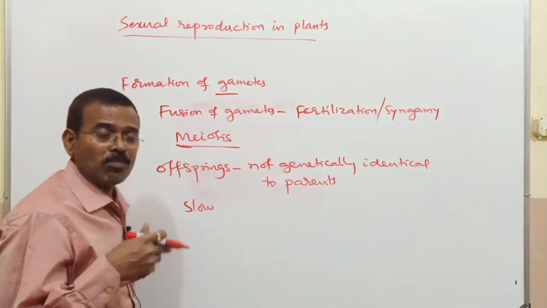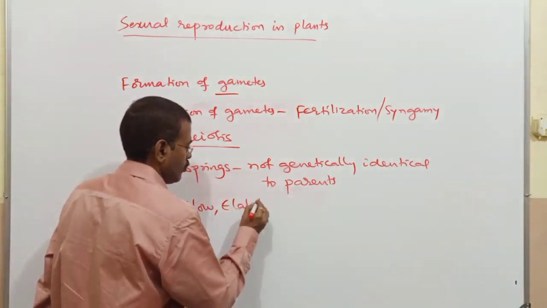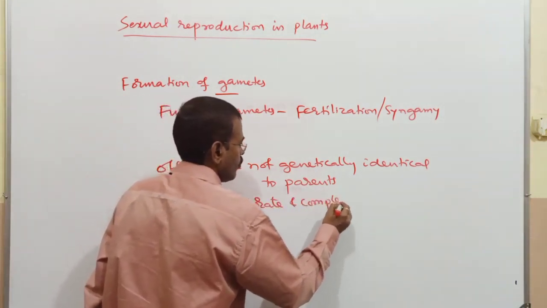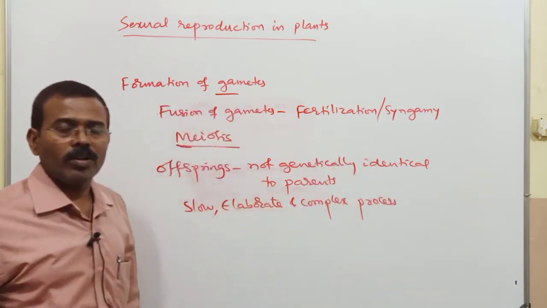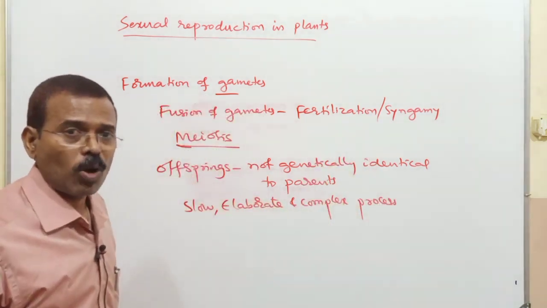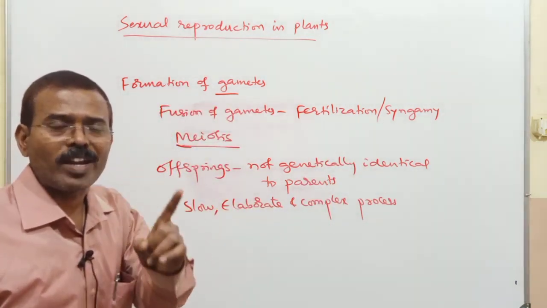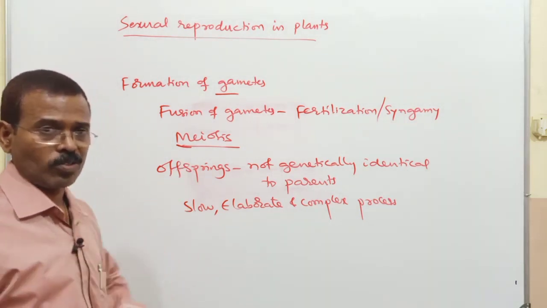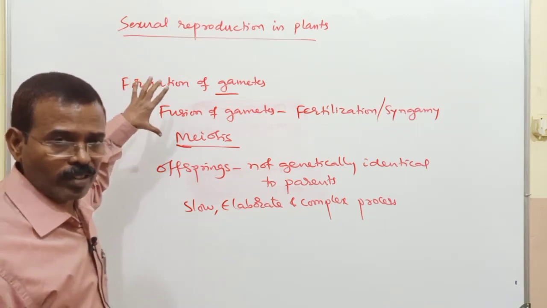Sexual reproduction is a slow, elaborate and complex process. It is not a rapid method of multiplication. So these are the characteristics of sexual reproduction. Keep it in mind.